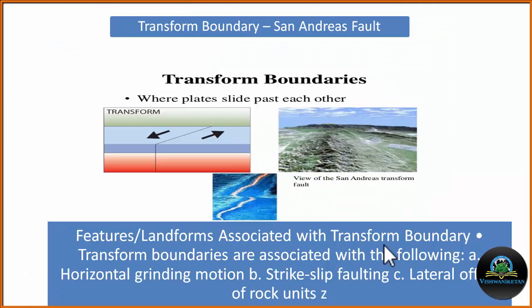The third type of boundaries are the transform boundaries. These are associated with horizontal grinding motion, strike slip faulting, and lateral offsetting of the rock unit. We can see here the lateral offsetting of the rock unit. This type of plate boundary is of very large scale, and the typical type of fault which will develop in this environment is the transform fault.